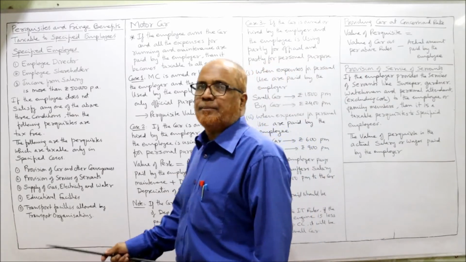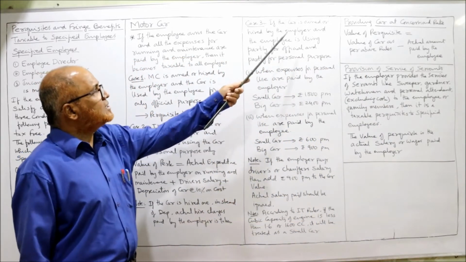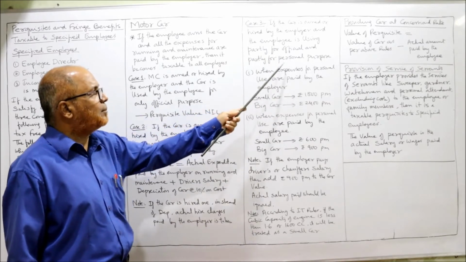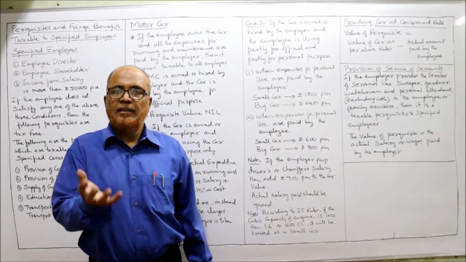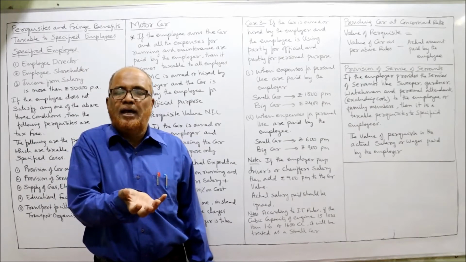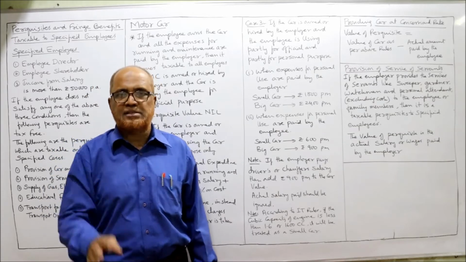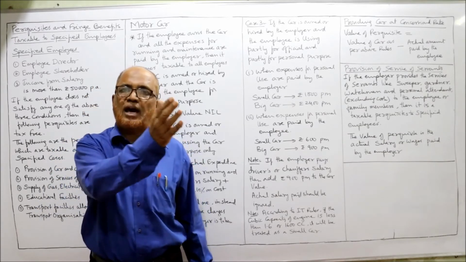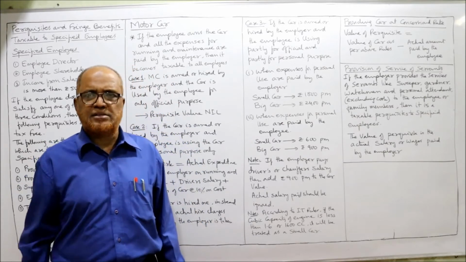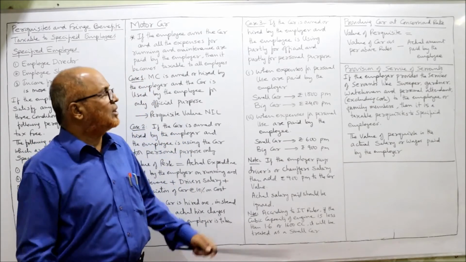Next, case 3. Now this is a ticklish one, a difficult one. If the car is owned or hired by the employer and the employee is using it partly for official and partly for personal use, that means the car is used for both purposes. In that case, what is the value of the perquisite? The Income Tax Act has given the rules.